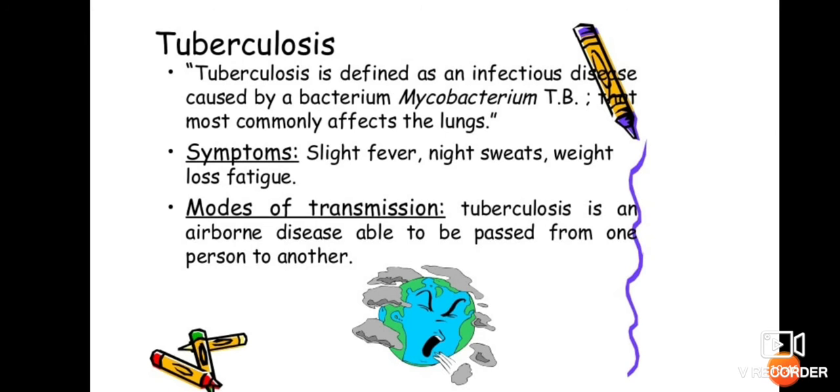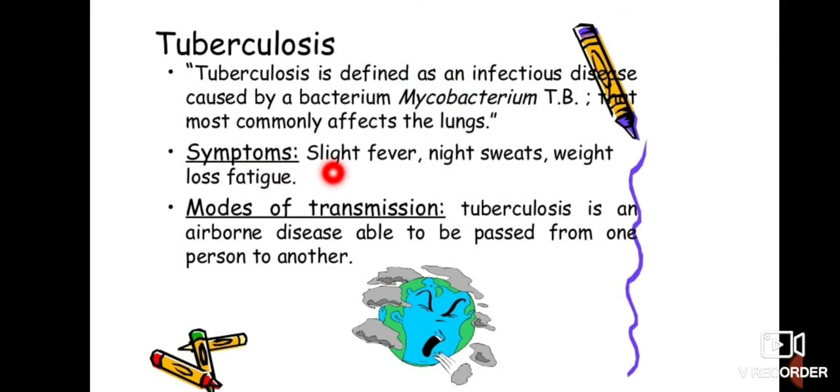So children, you can make a chart like this as I am showing you. Like, disease we can take here, that is, we are considering tuberculosis, and tuberculosis is defined as an infectious disease caused by a bacterium, Mycobacterium. This is the name of that bacteria. TB most commonly affects the lungs. So what is tuberculosis? Here we can write down.